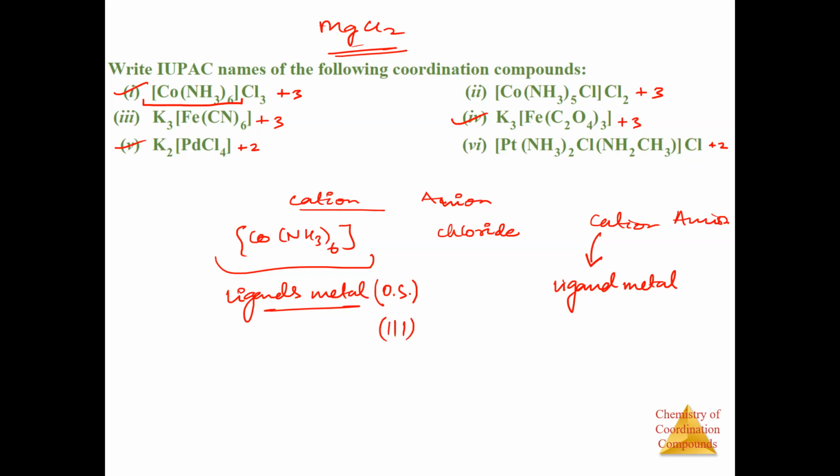Okay. First of all, divide the whole compound into 2 parts, the cation and the anion. Then identify the coordination sphere, whether it is cation or anion. Then first of all, you write the cation, and inside the cation, ligand and metal. And if the coordination sphere is anion, then also ligand and metal.